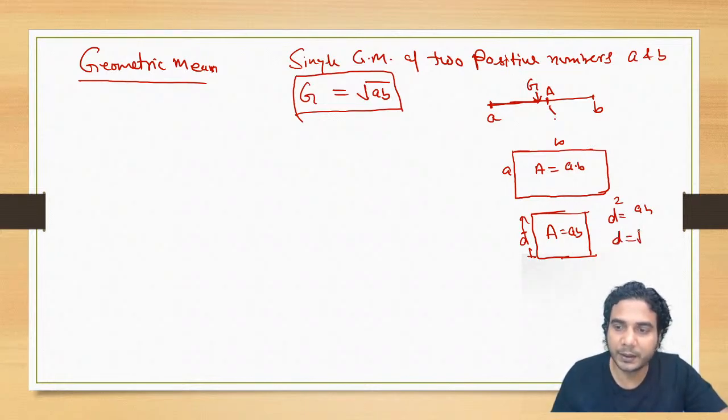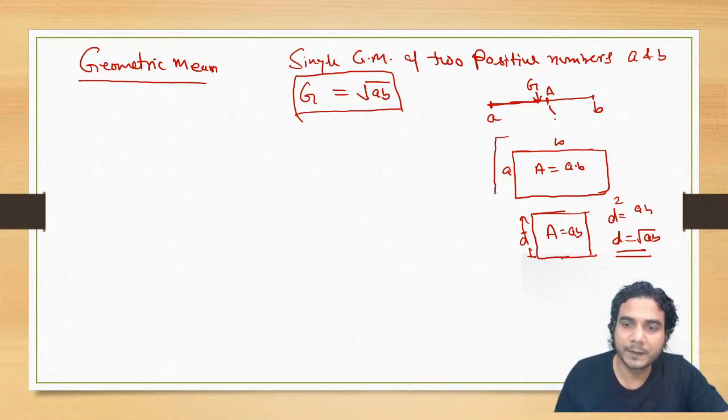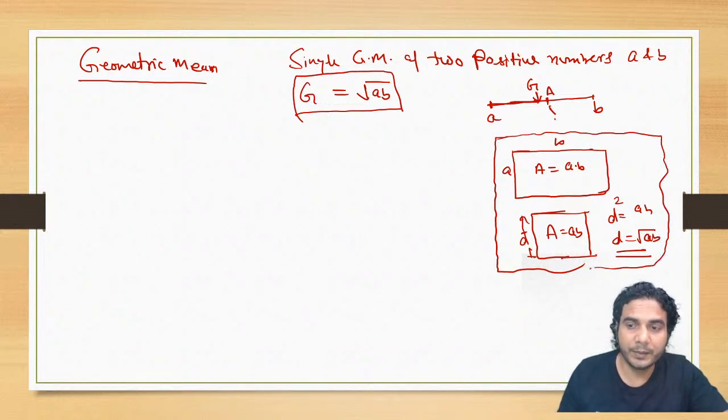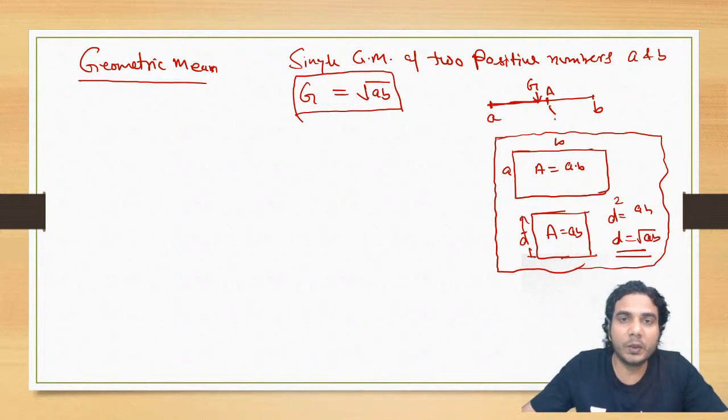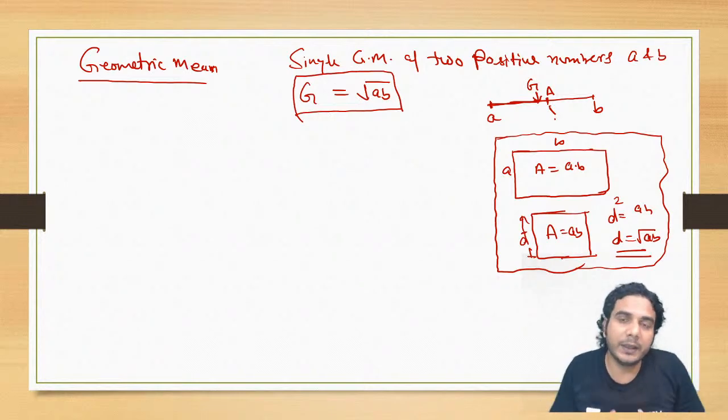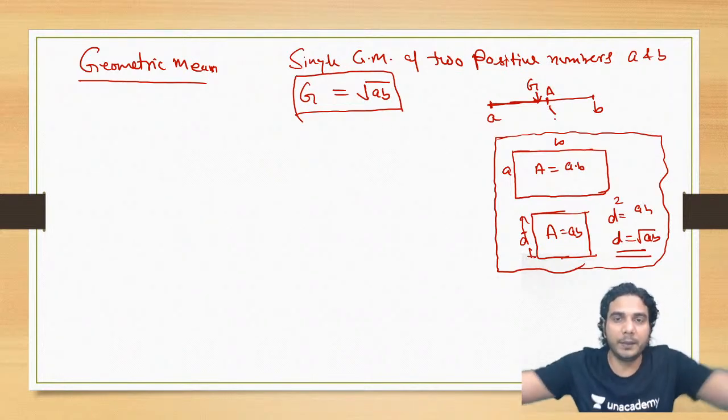So D is nothing but the square root of AB. It is good to understand what we are actually doing in geometric mean, because arithmetic mean is simple to understand. If one person has 10 rupees and another person has 20 rupees, you take their money from both of them, add the money, and then equally divide it between them.